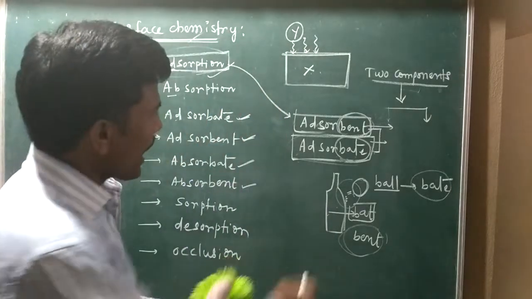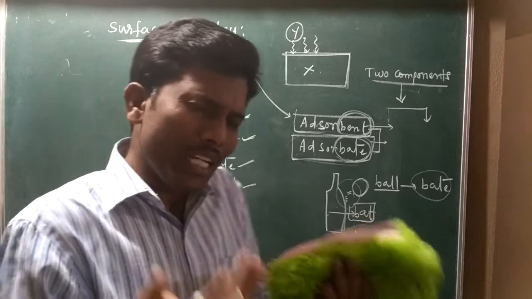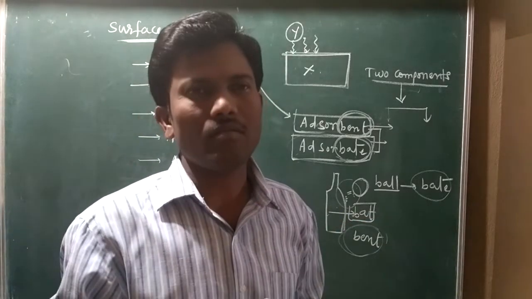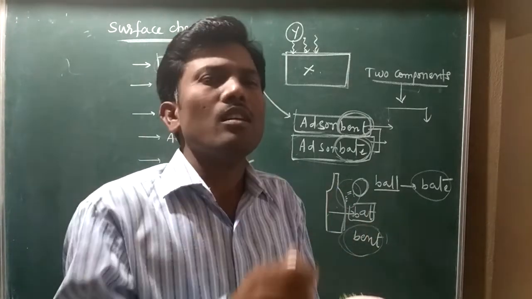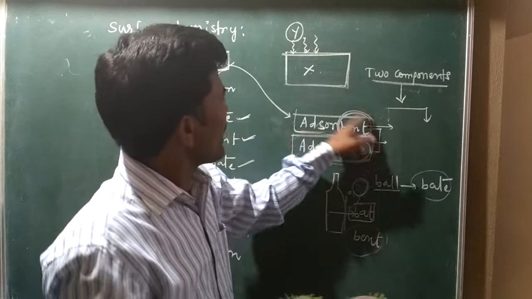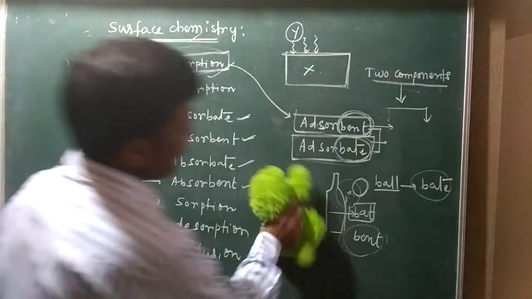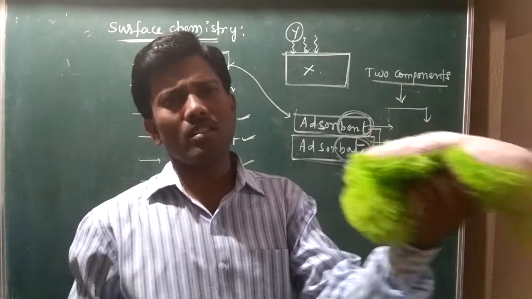Clear? Adsorbate and adsorbent. Bent is simply a surface provider. Bait is the accommodator, which accommodates on the surface of adsorbent. Let us take one more example, a simple example, a duster. This is my duster.